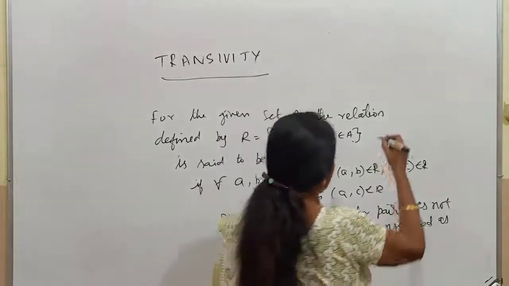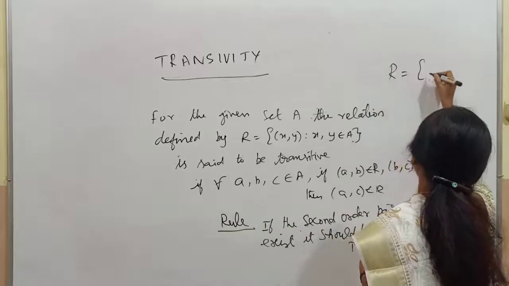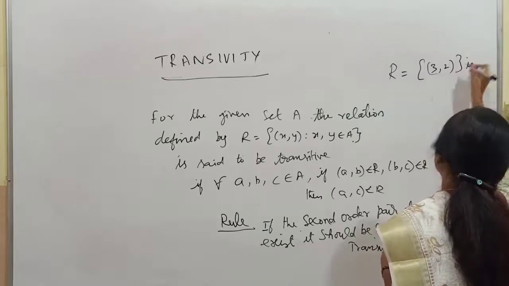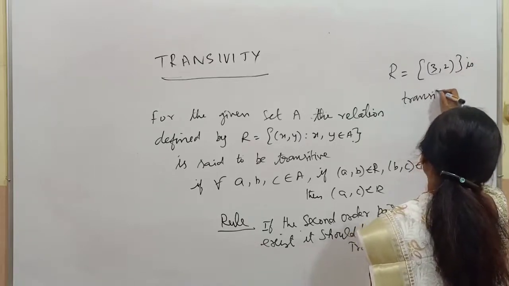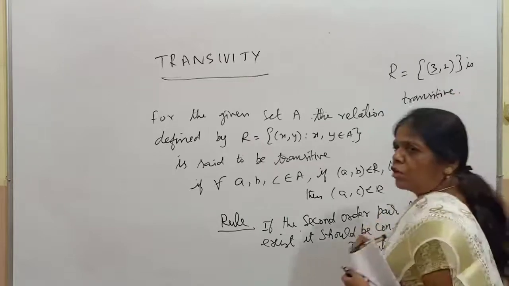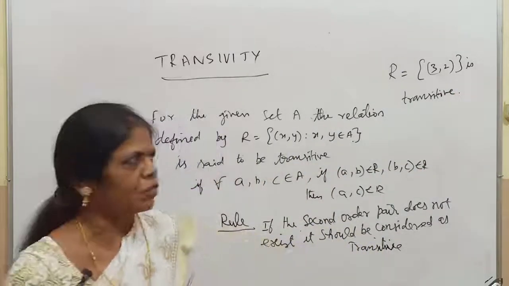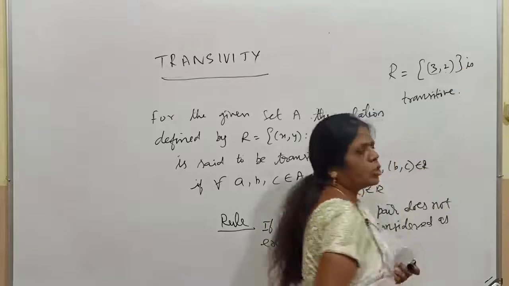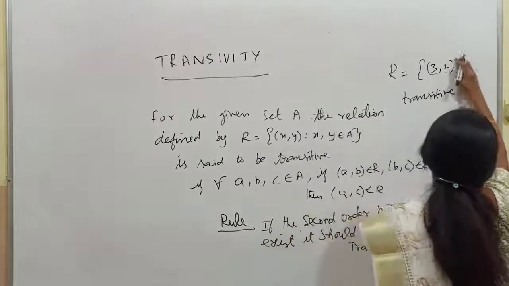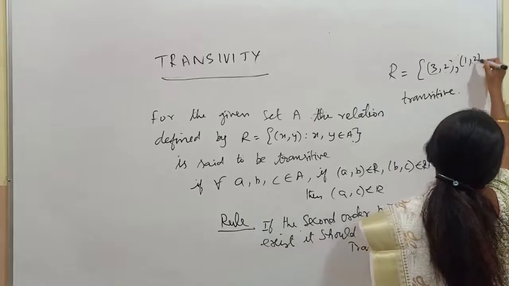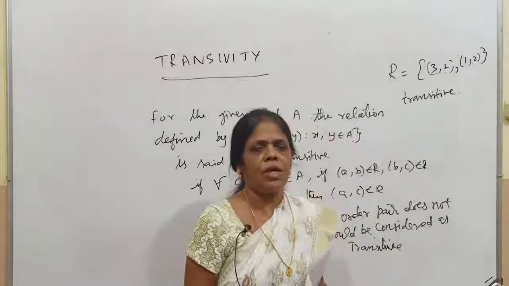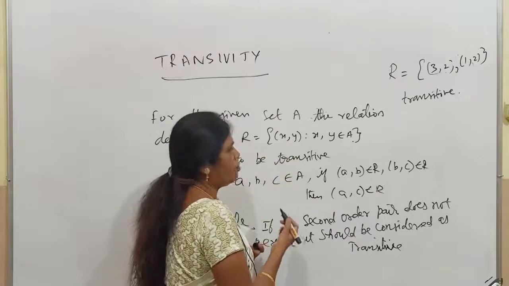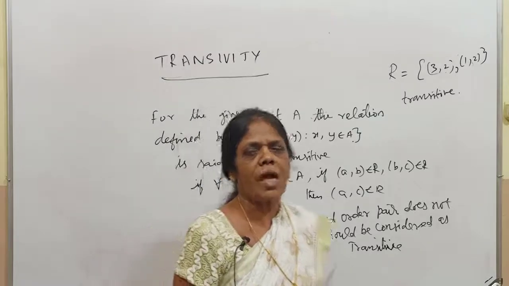Okay, right, now listen, for example, R equal to simply {(3, 2)}. It is transitive according to the rule, because the second order pair does not exist. Here, the order pair ends with 2, and nothing is starting with 2. Suppose you have something like (1, 2), it is also called transitive only. So this is the rule they have defined, so we have to follow the rule. If the second order pair does not exist, it should be considered as transitive.